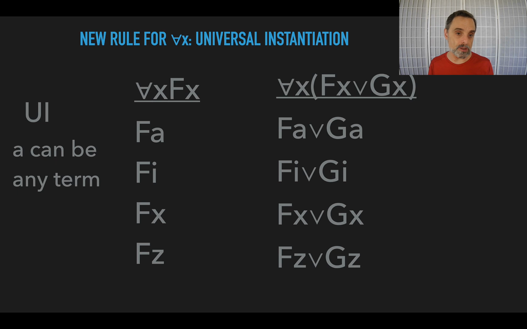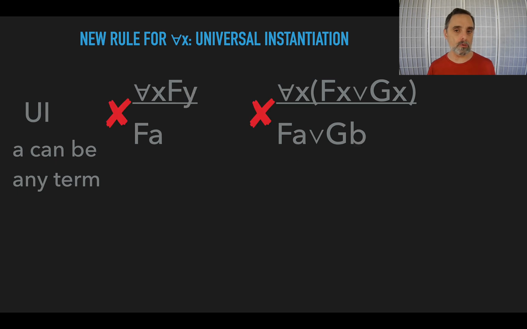Each of the x's, when we do the replacement, we replace by the same thing. All by a's, all by i's, all by x's, giving us back what we started with, without the universal quantifier, all by z's, whatever. We could do all of those if we wanted to, and more, one for each of our different terms. One thing that we'll see with universal instantiation is that you have to decide which one do I want, or which ones do I want sometimes.